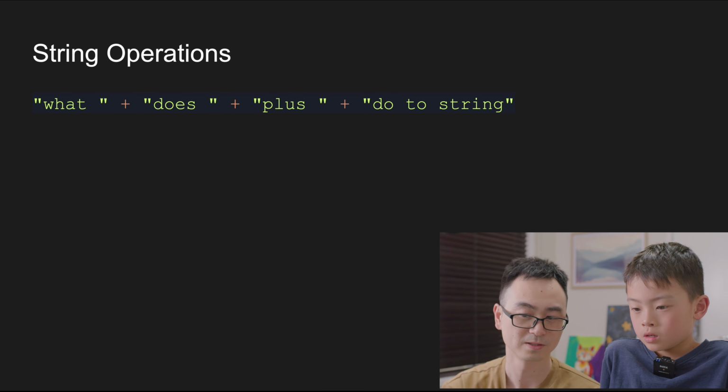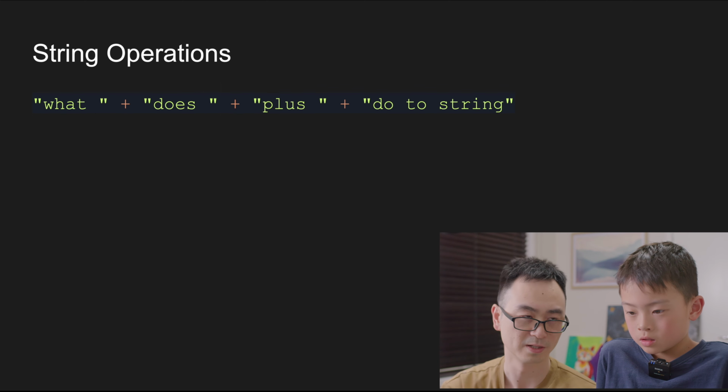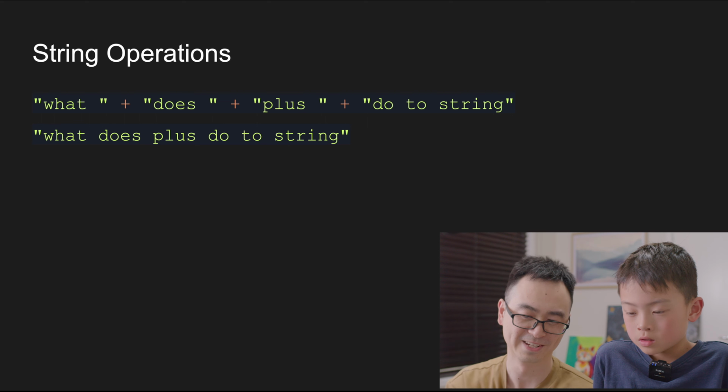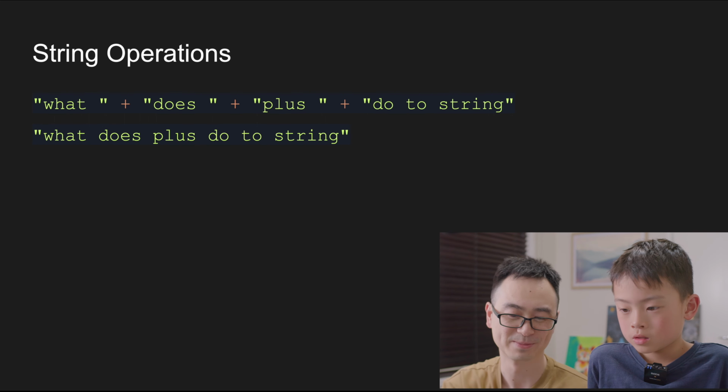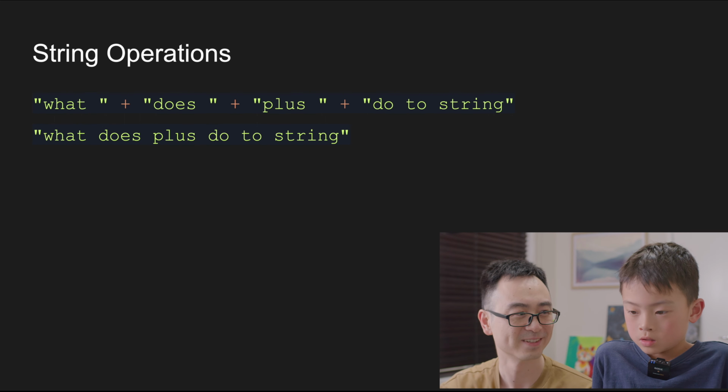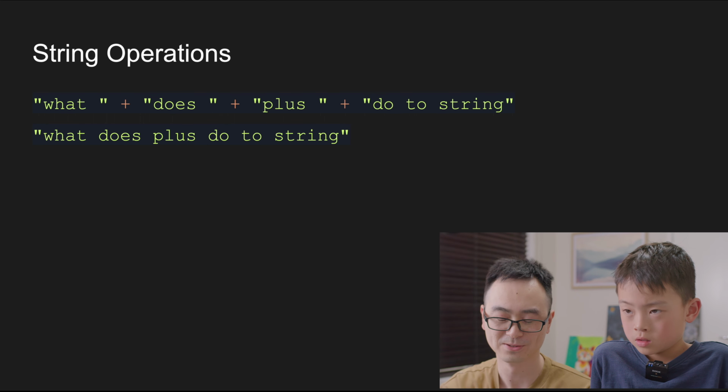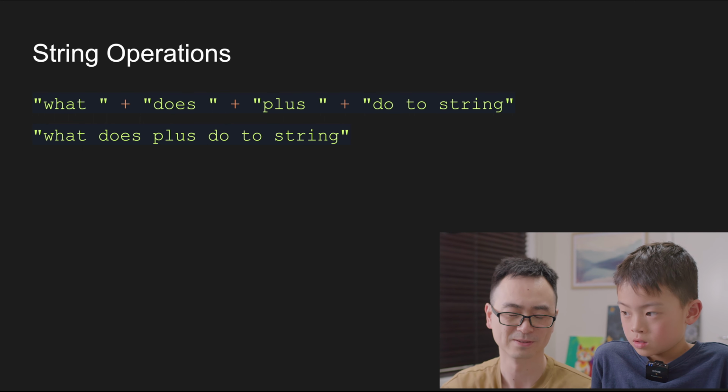They're separate strings, and when you plus them together, it becomes one string. Basically it just links everything together. That's what the plus does. On occasions when you want to link several paragraphs together, you use the plus.